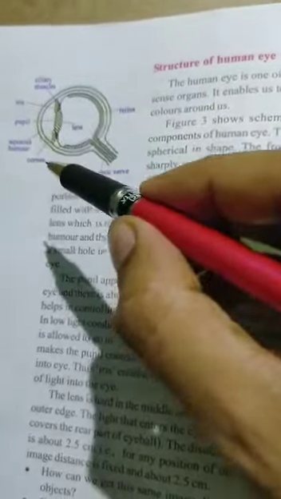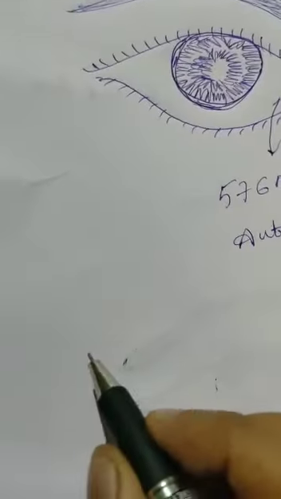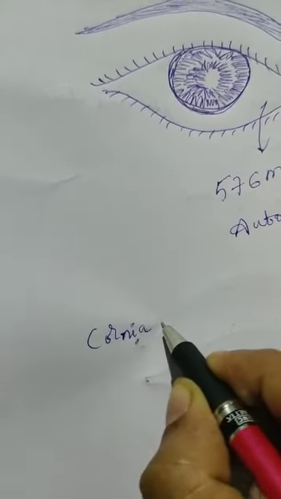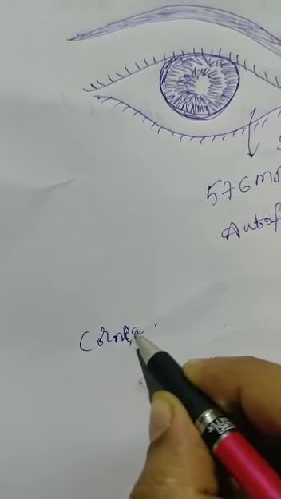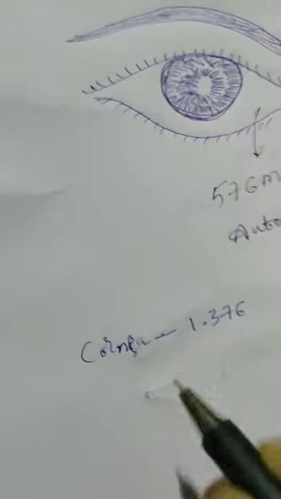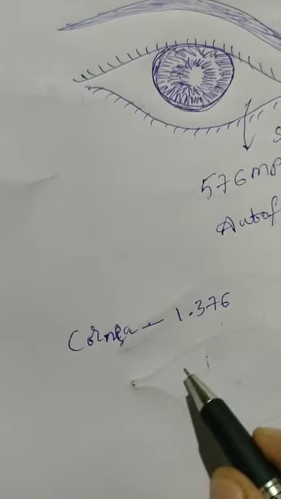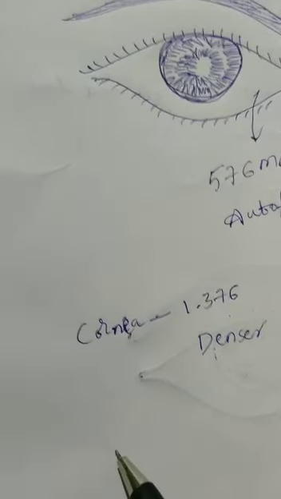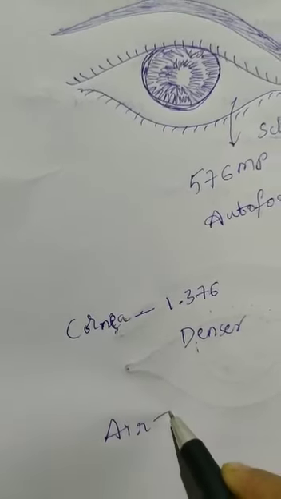Okay students, the refractive index of the cornea is 1.376. So it acts as a denser medium. And the refractive index of air, we know, is 1.